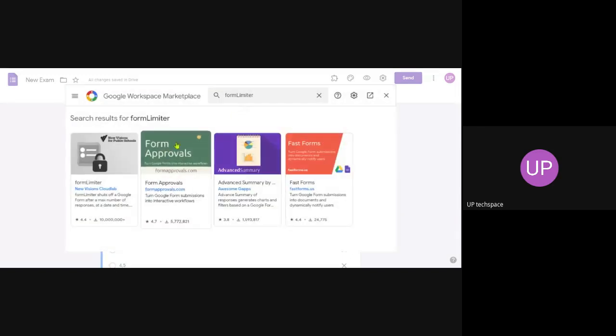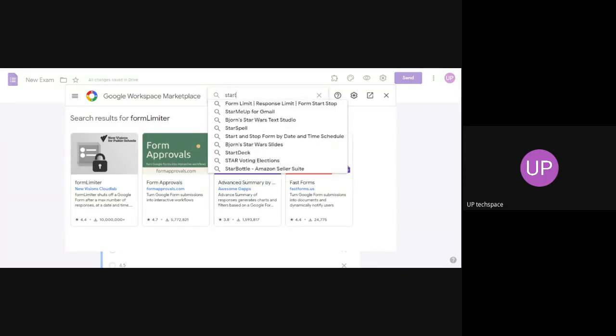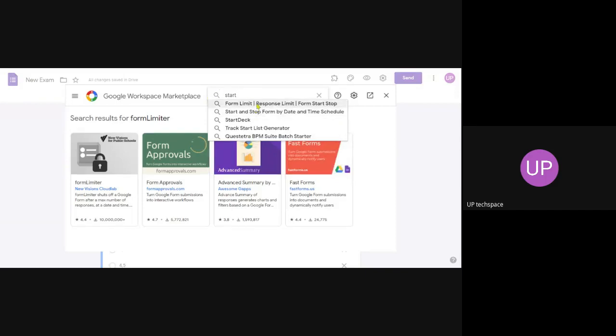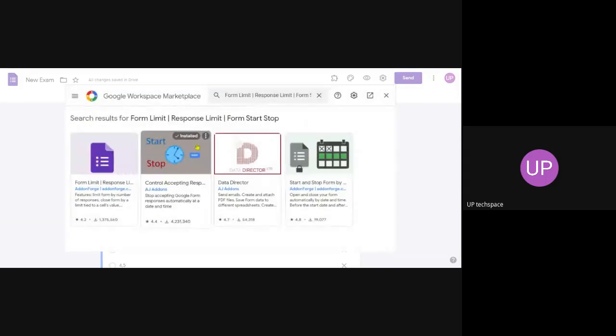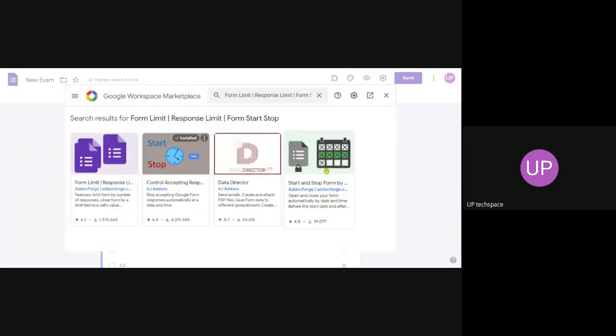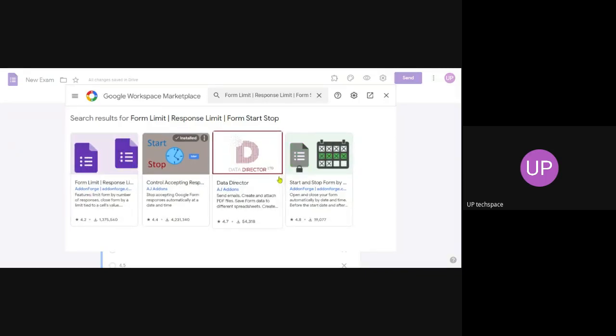Okay, click on form limiter. Otherwise you can write form start and end, start, form limit, response limit, form start stop. So these three have the same functionality. Actually, these apps are developed by persons who are extensively using this kind of Google applications.